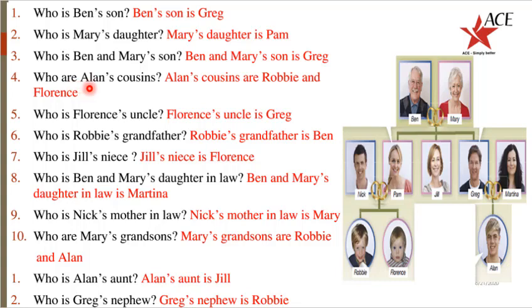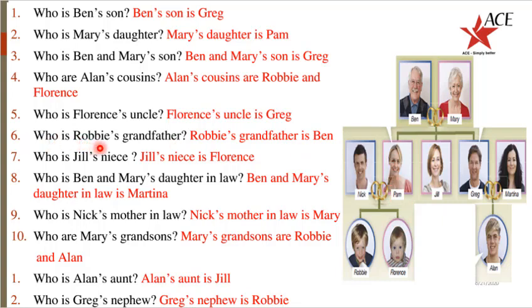Who are Alan's cousins? Alan's cousins are Robbie and Florence. Who is Florence's uncle? Florence's uncle is Greg. Florence's aunt is Jill, but Florence's mum is Pam.